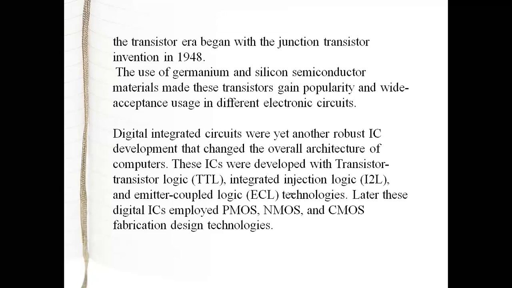Now, up to here, the triode, pentode, ICs, transistor, and MOSFET are all analog devices, analog circuits. In electronics, there are two kinds of circuits or signals: one is an analog signal and one is a digital signal.